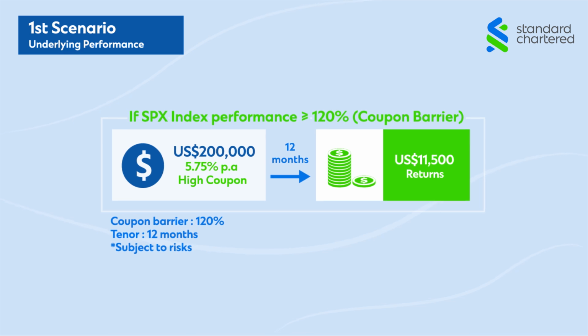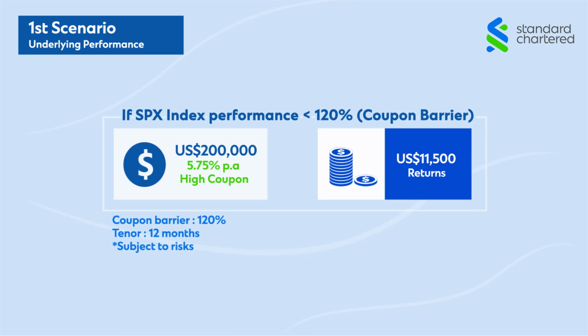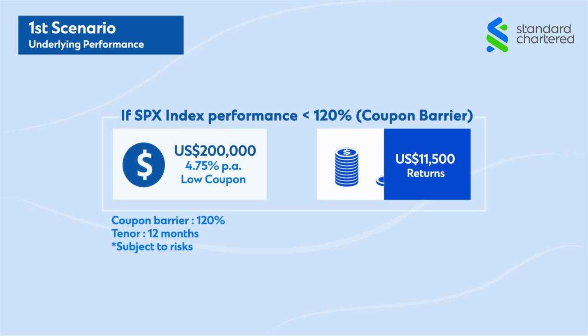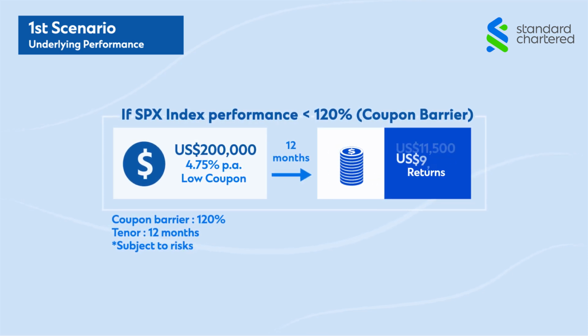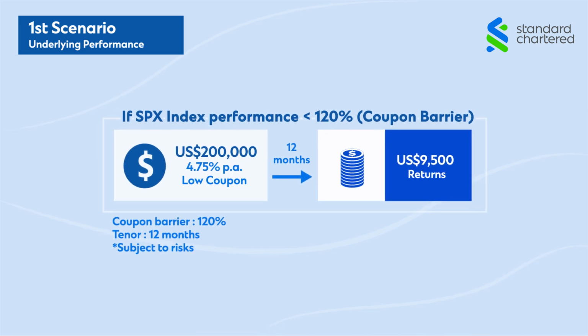On the other hand, if the performance of the underlying asset is less than the coupon barrier on the valuation date, the coupon amount equals the low coupon with a return of 4.75% per annum. Mr. Ng will receive $9,500 in addition to the principal amount if the note is held to maturity.